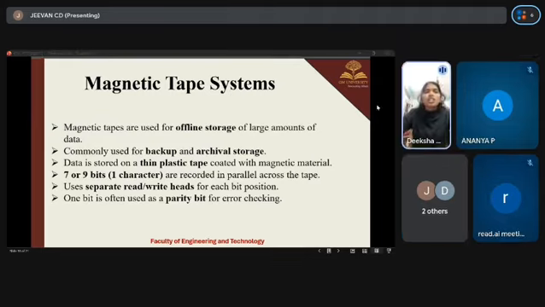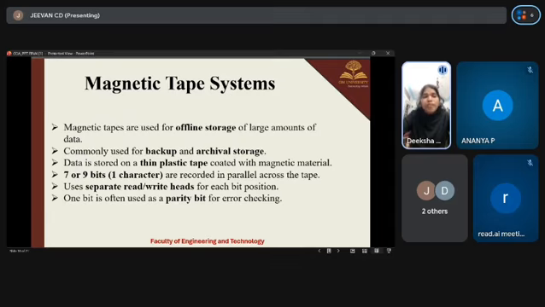Good evening. I'm Diksha, and I will be continuing with the magnetic tape system. Magnetic tapes are used for offline storage of large amounts of data. They store data that doesn't need to be accessed frequently. They are mainly used to keep huge data for a long period, commonly used for backup and archival storage. And data is stored on a thin plastic tape coated with magnetic material.